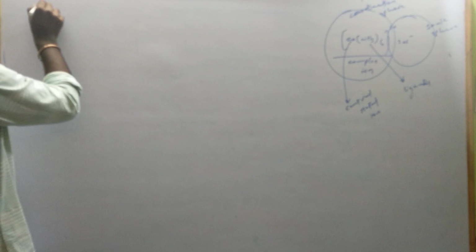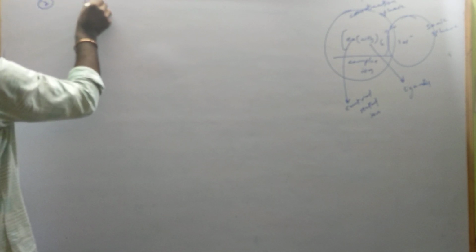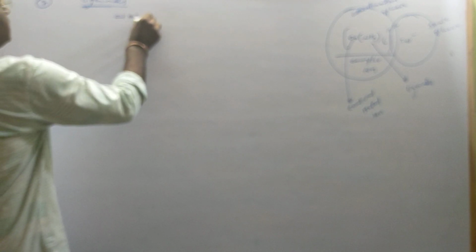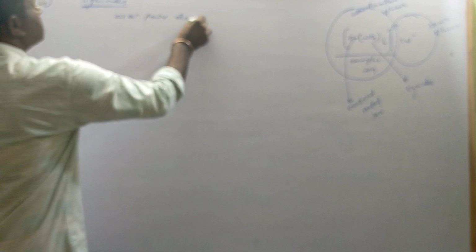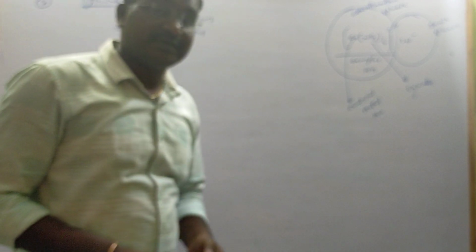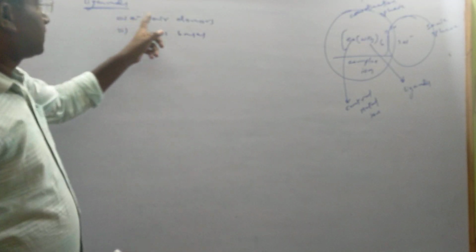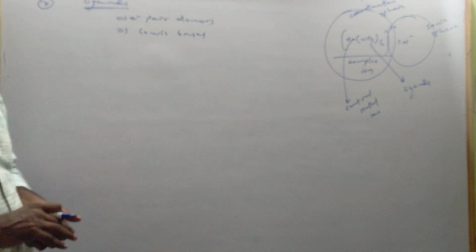Next term, the 7th term, is ligands. Ligands are simply electron pair donors. Generally, electron pair donors are called what? Lewis bases. So ligands are Lewis bases. The central metal ion is a Lewis acid. An electron pair acceptor is a Lewis acid. An electron pair donor is a Lewis base. So ligands are electron pair donors. A pair, not a single electron. Electron pair itself. So electron pair donors are called ligands, Lewis bases.